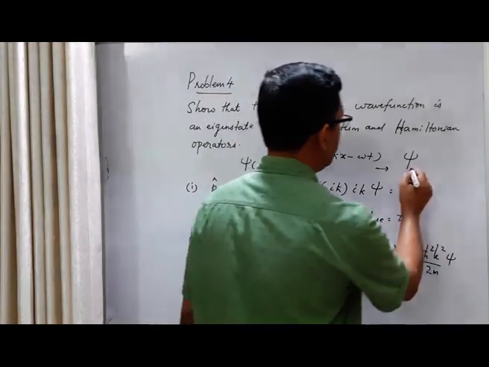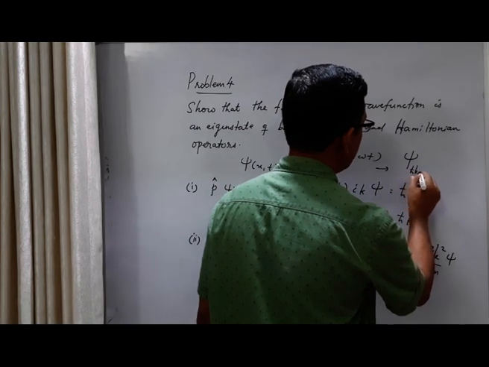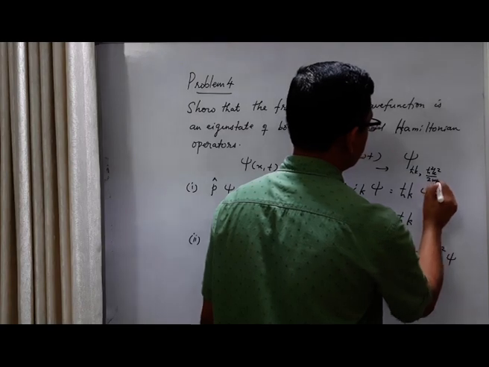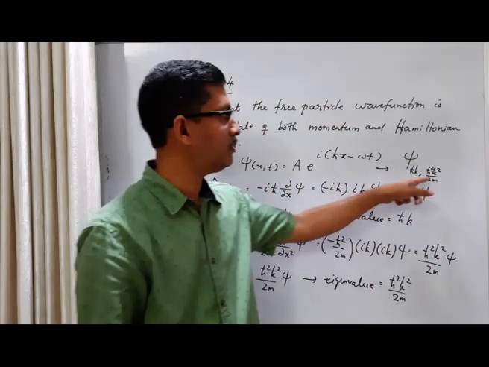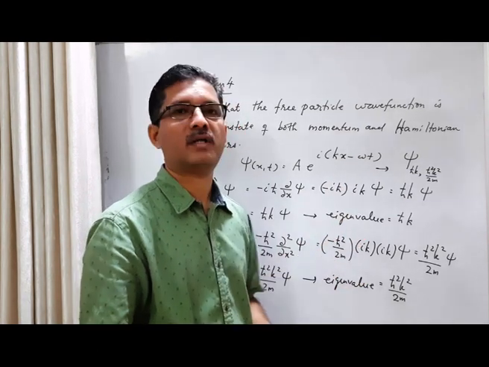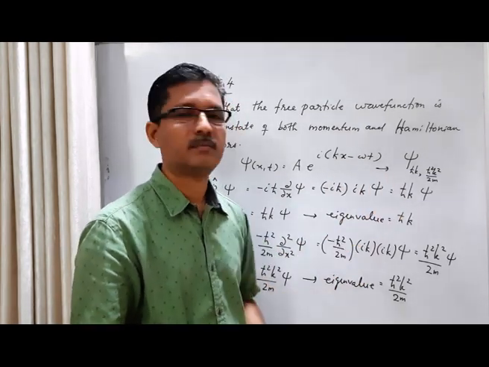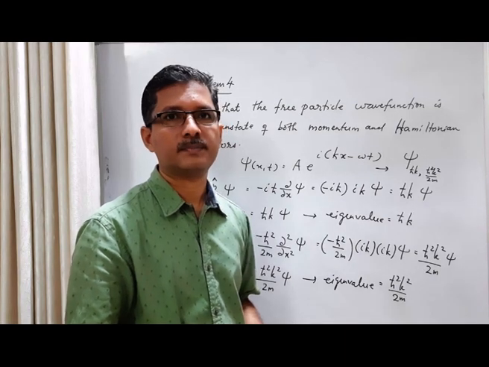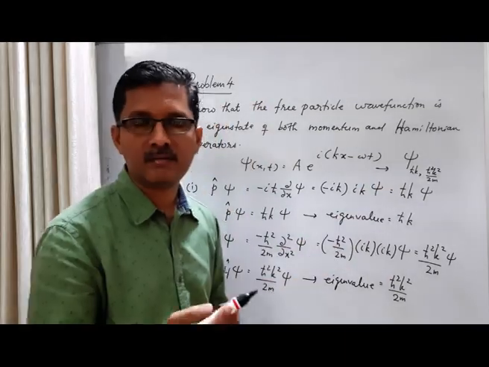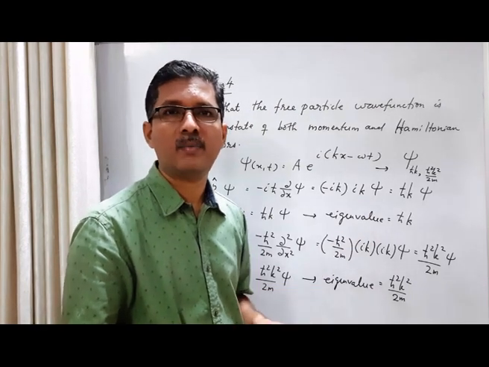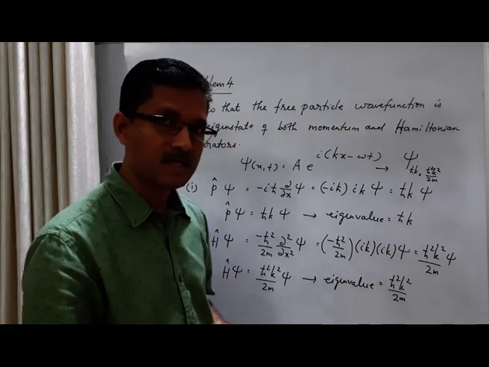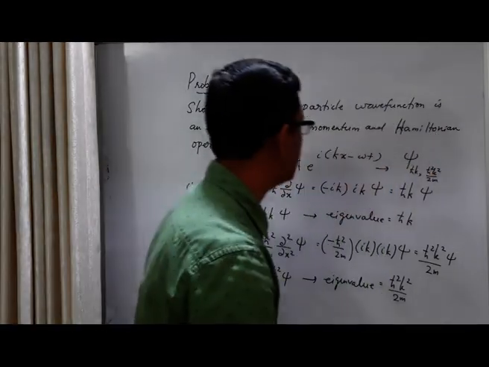So maybe we can write it as h cross k, comma h cross square k square by 2m. Normally we don't do it like this; normally we use more compact notation, but this is possible. We can label it like this. And remember, coming back to labeling, we can come back to the labeling in the ground state of the hydrogen atom. What was that labeling?